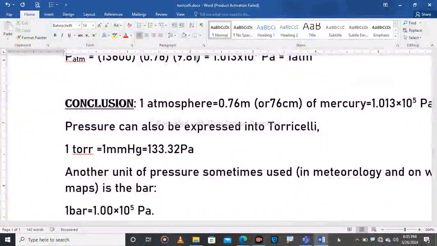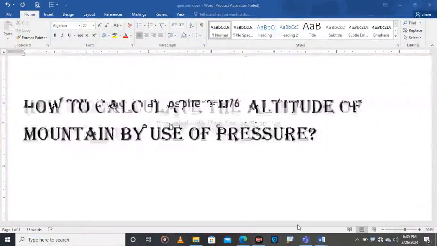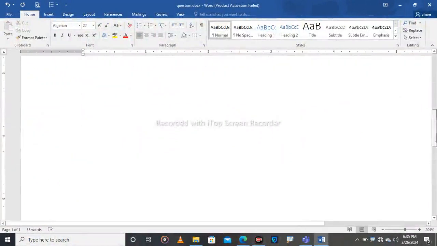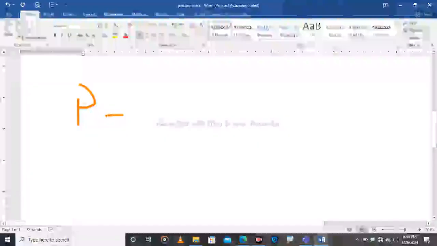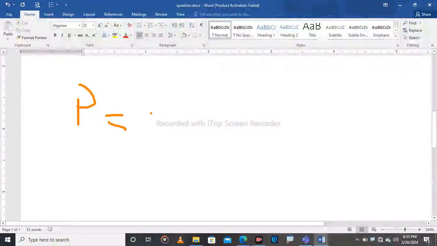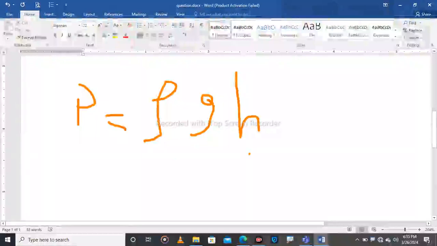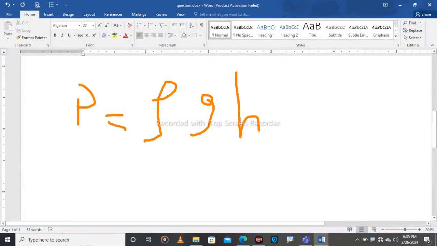Remember that we have seen, by doing the experiment, that Torricelli found that the pressure in Pascal is equal to density times g times height. At sea level, this height is the height of mercury, so the density here will be the density of mercury and the gravity will not change.